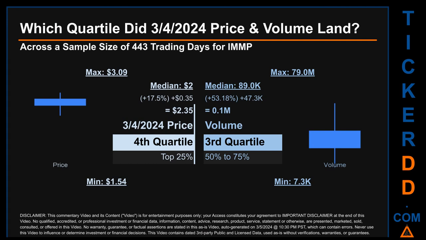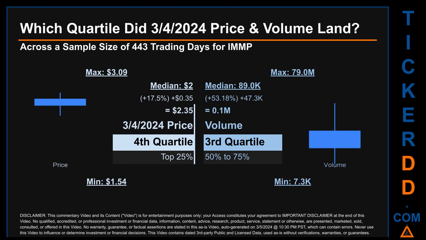Which quartile did the 4th of March 2024 price and volume land? Across a sample size of 443 trading days, the maximum end-of-day price for IMMP was $3.09 while the minimum was $1.54. Within that price range, the 4th of March 2024 price, of $2.35, landed within the 4th quartile, meaning that it was within the top 25% of all sampled end-of-day prices.